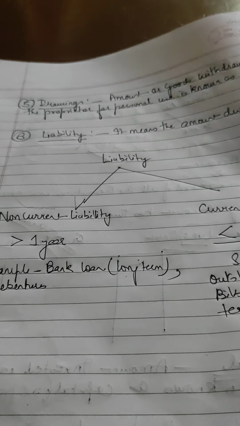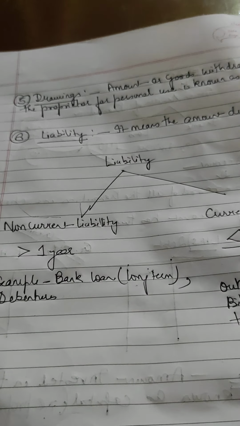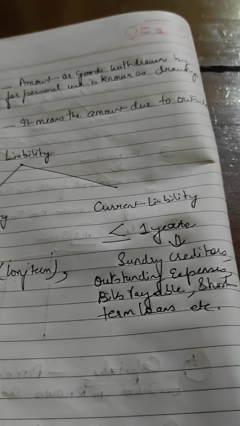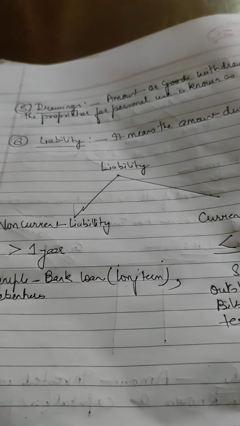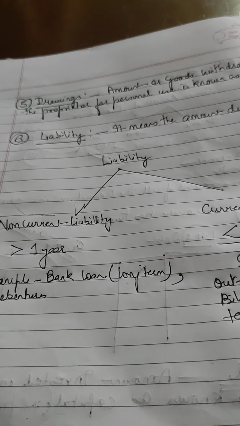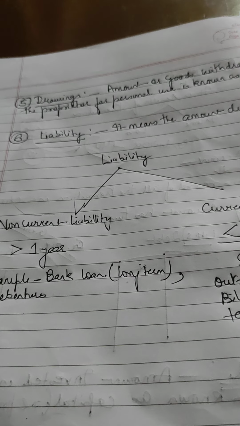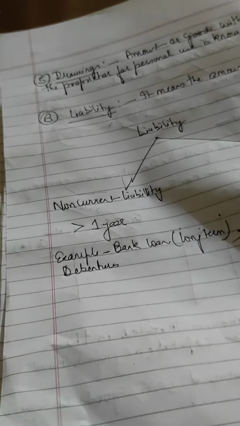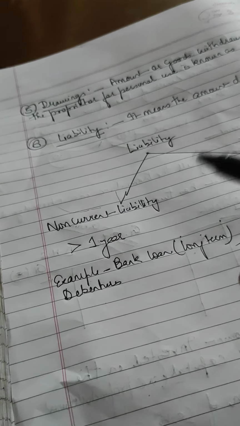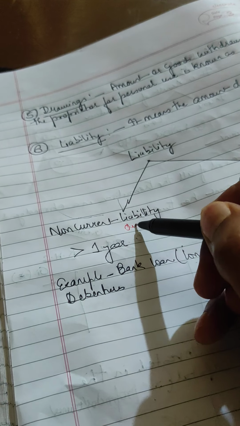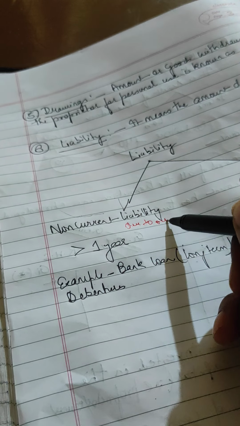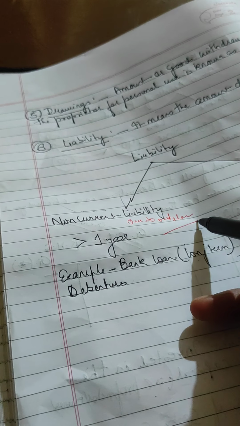Now liability can be broadly classified into two types, that is non-current liability and current liability. So non-current liability means non-current means which cannot be paid within a year, means you cannot pay the amount due to outsiders within a year.